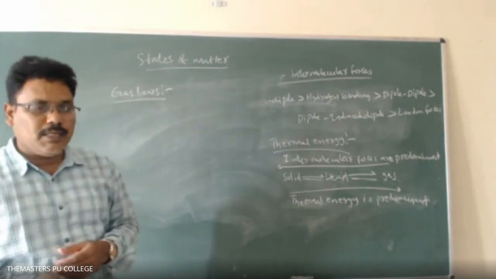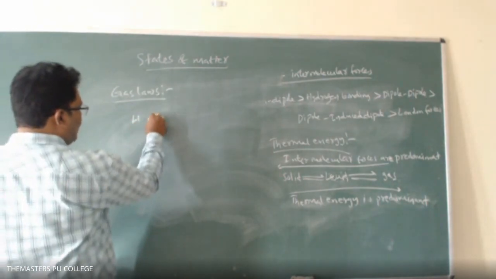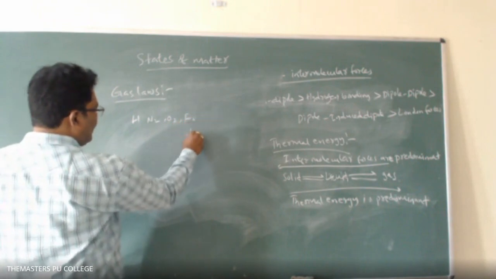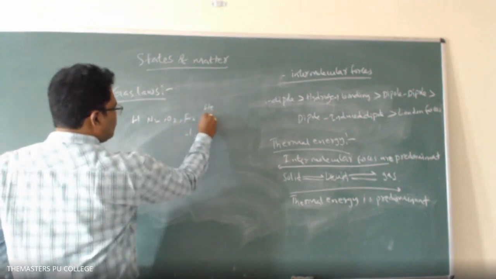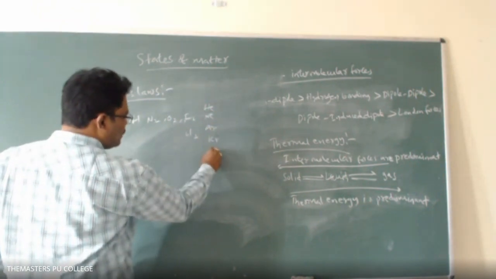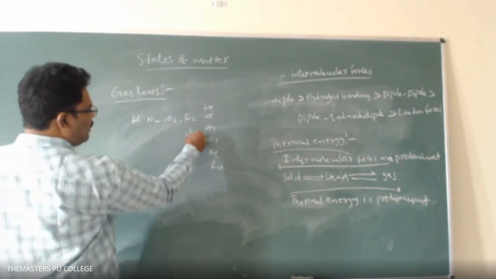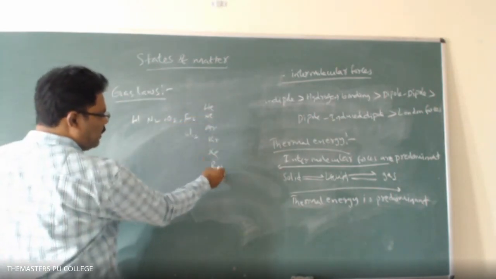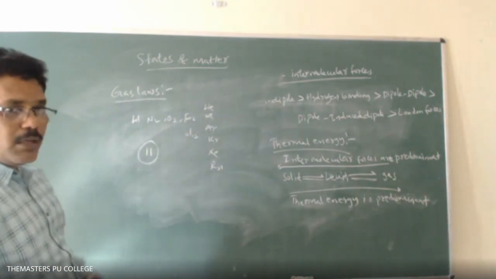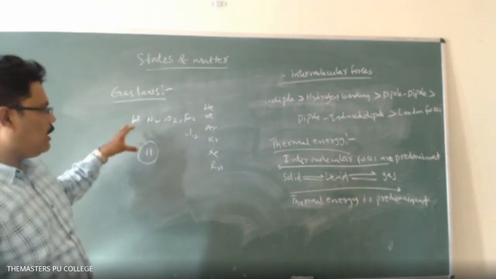So in total 11 gases: hydrogen, nitrogen, oxygen, fluorine, chlorine, and helium, neon, argon, krypton, xenon, and radon. 1, 2, 3, 4, 5, 6, 7, 8, 9, 10, 11. So we have 11 gases in the periodic table at room temperature.